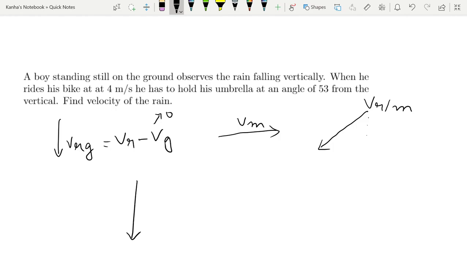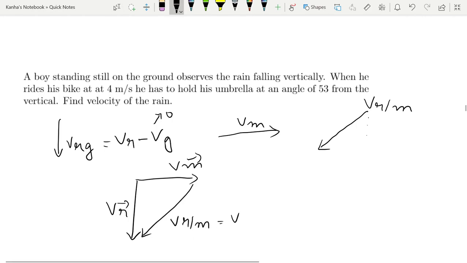How to do it? You just draw the velocity of rain, draw the velocity of man, and the velocity of rain with respect to man is equal to VR minus VM. Now this is given to be 53 degrees, so this is 37 degrees.